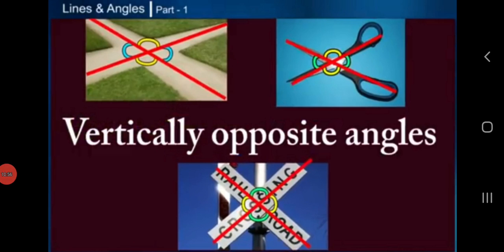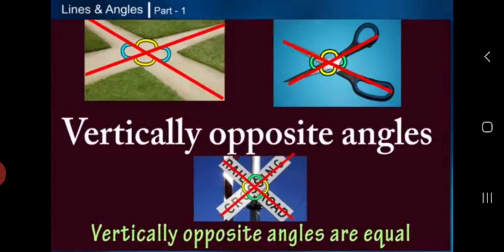Here, in the first picture, you can see the vertically opposite angles are marked with yellow and blue. The two yellow angles are vertically opposite angles and the blue ones are vertically opposite. Same as in the second and third picture. Remember, vertically opposite angles are always equal.